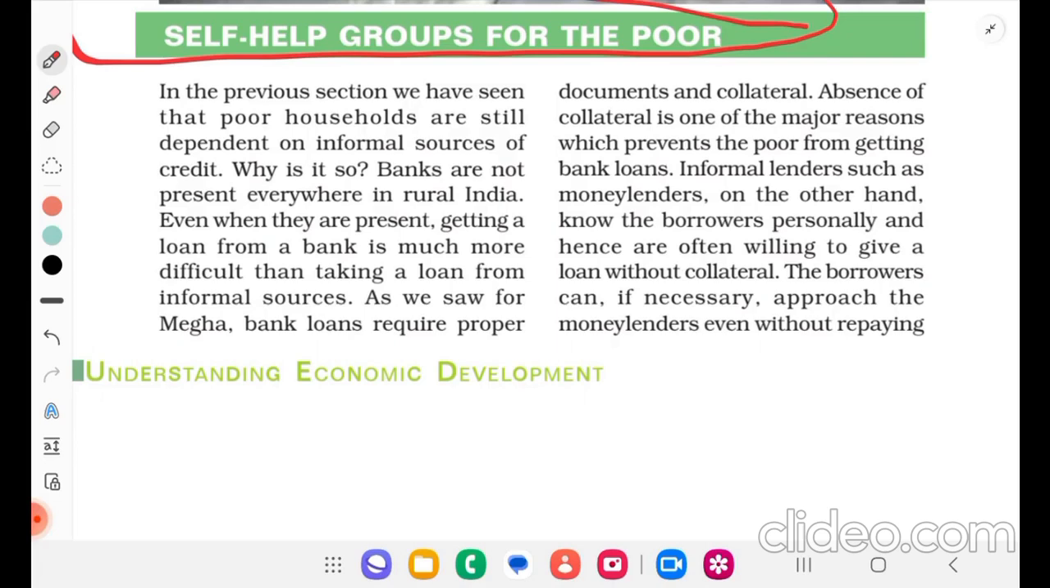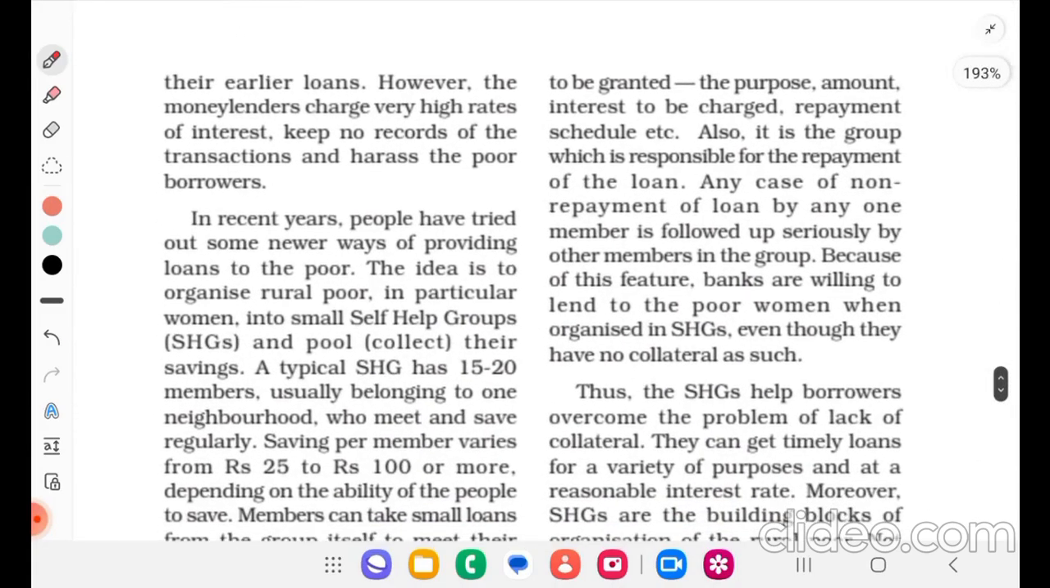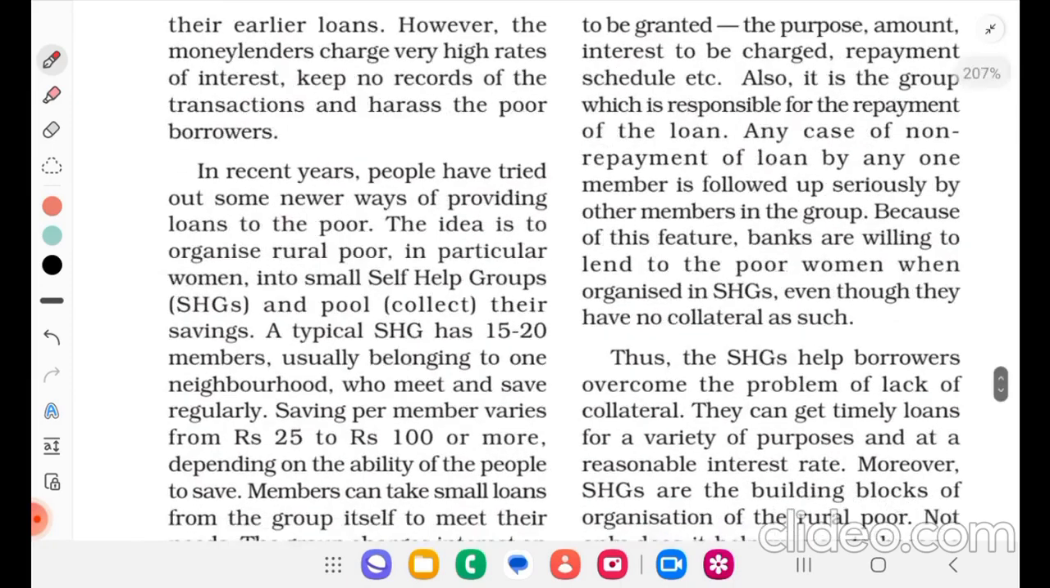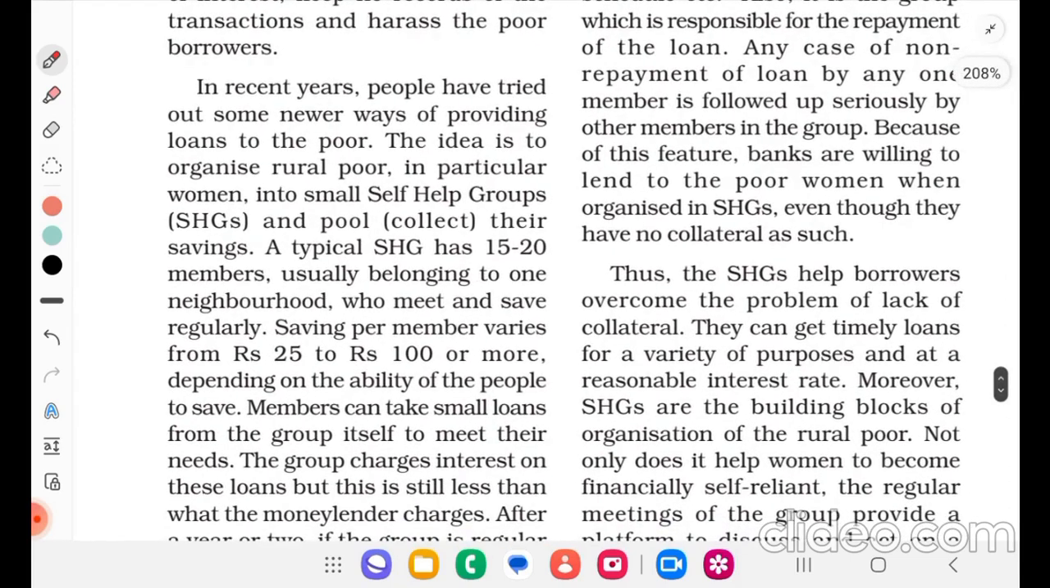The borrowers can, if necessary, approach the moneylenders even without repaying their earlier loans. However, the moneylenders charge very high rates of interest, keep no record of a transaction and harass the poor borrower. In recent years, people have tried out some newer ways of providing loans to the poor. The idea is to organize rural poor, in particular women, into small self-help groups.